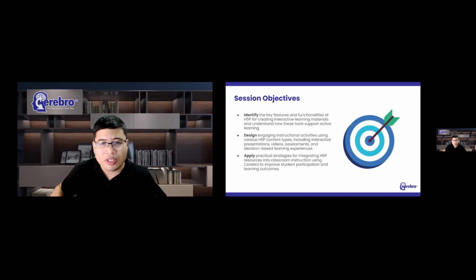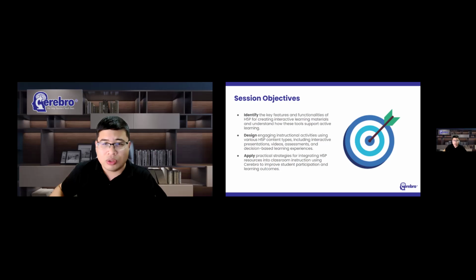So our first objective is to identify the key features and functionalities of H5P for creating interactive learning materials. Notice that the focus is not merely on the technology itself, but on how we can use the technology to create learning experiences that are more interactive, more engaging, and ultimately more meaningful for students.